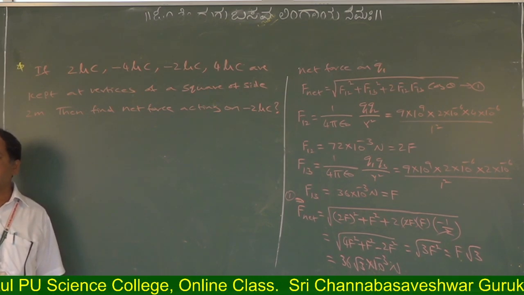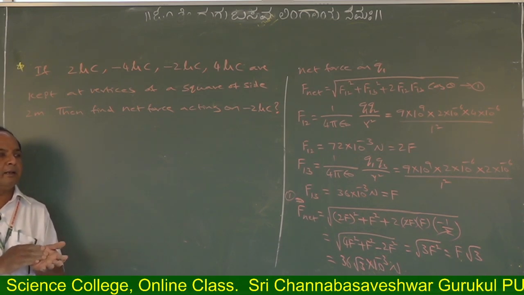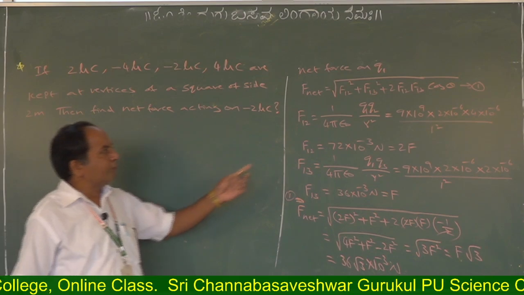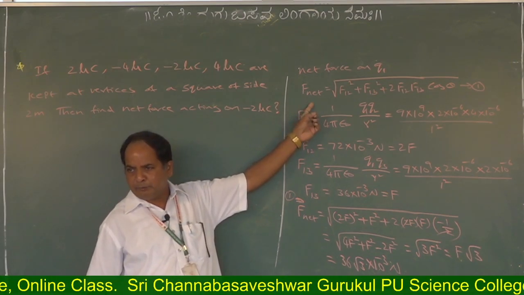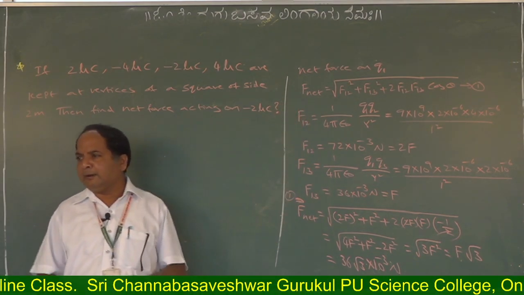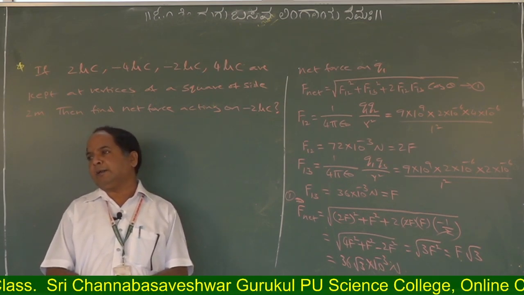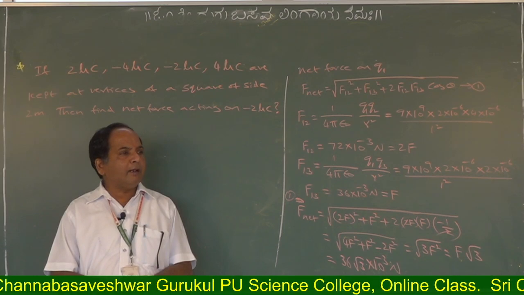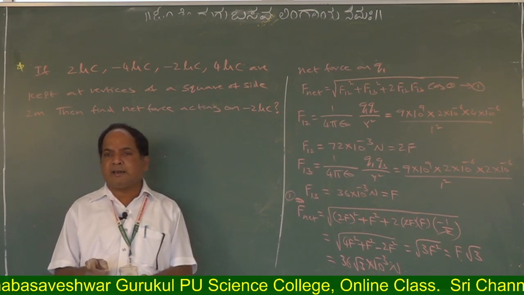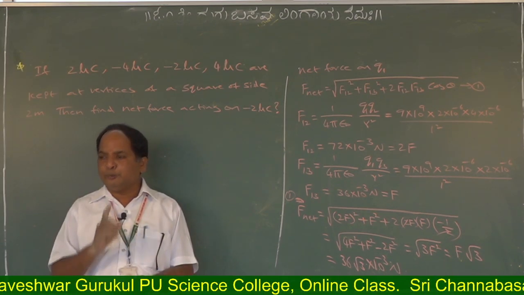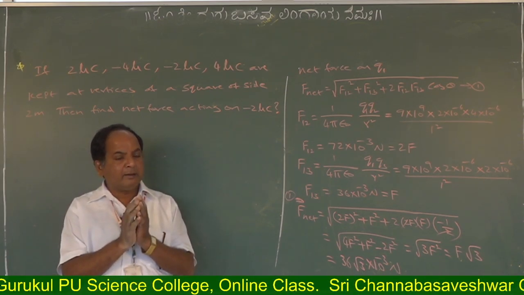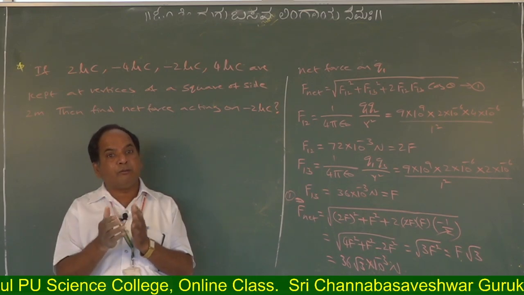Then you are able to get the total net force. Earlier, with 2 forces we could directly write F net, but now not like that. Here 3 forces are acting in different directions. So first try to find out the net force of 2, and you will get something. That and the remaining force you should compare.